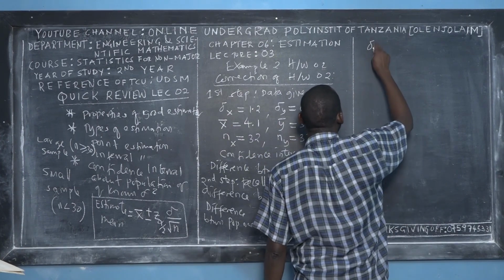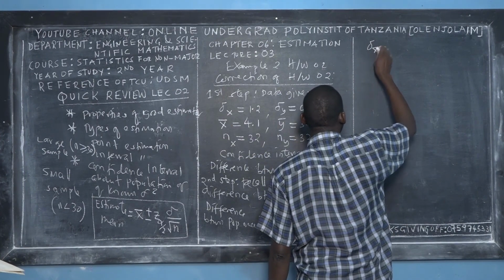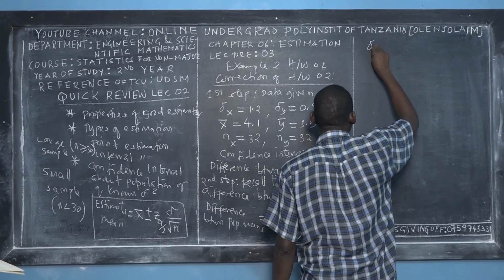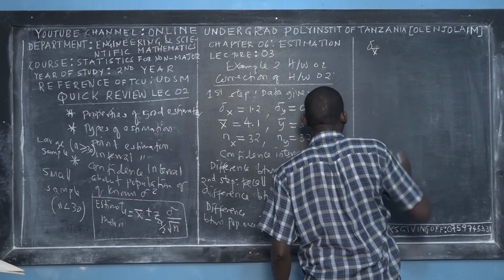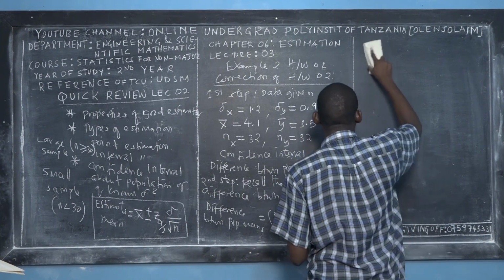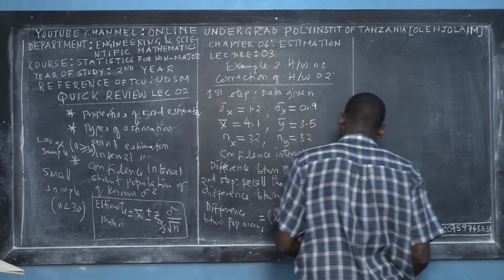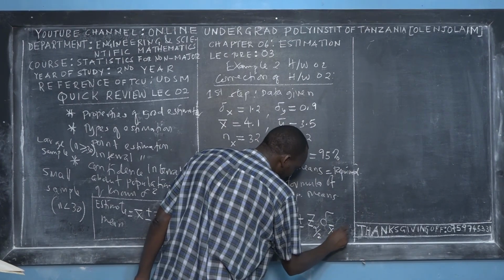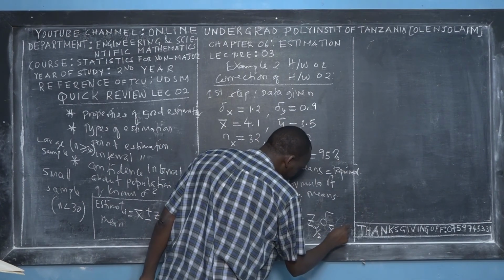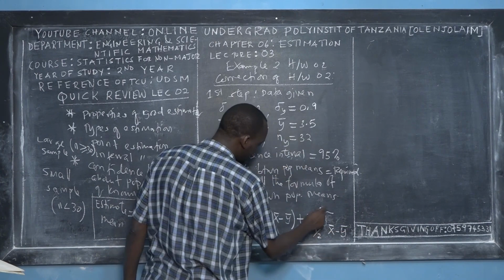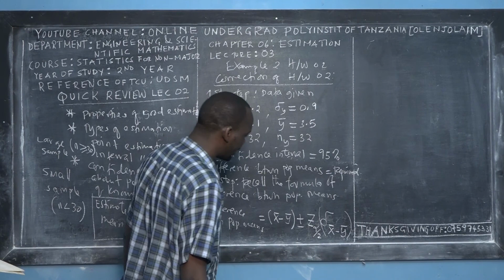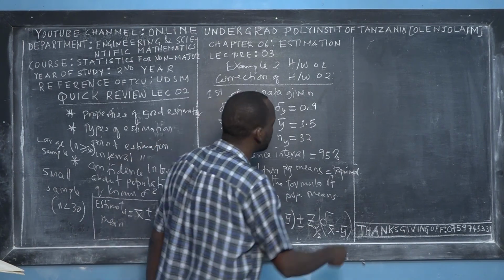So the general formula for the standard error, whether it is for the sum of the population means or for the difference of population means, remember that here we have this one minus this one. So you have to make a correction. I think that in the previous lecture, I said that here we have the standard error for the X population. That is not true.